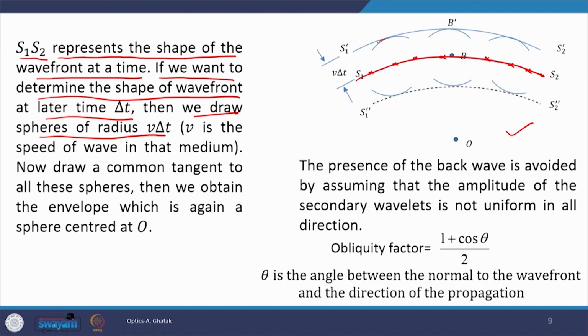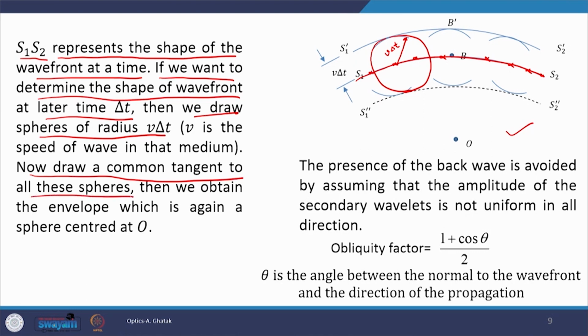Suppose we draw one such sphere like this, and the radius of the sphere is v into delta t, and this way we will have to repeat it many times. Once such spheres are drawn, next we draw a common tangent to all these spheres.